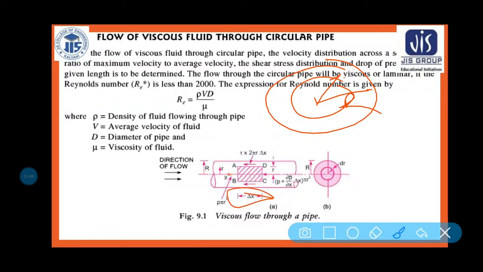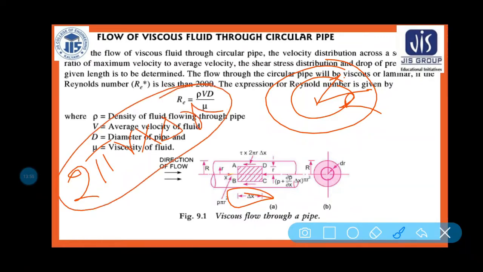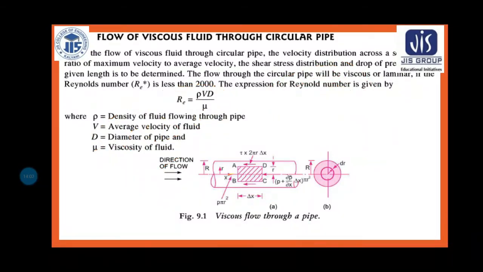So what will be the area? Area is equal to perimeter 2 pi r into delta x, that is the area, isn't it? Length into breadth. So 2 pi r is the perimeter and delta x is the length, as you can see.